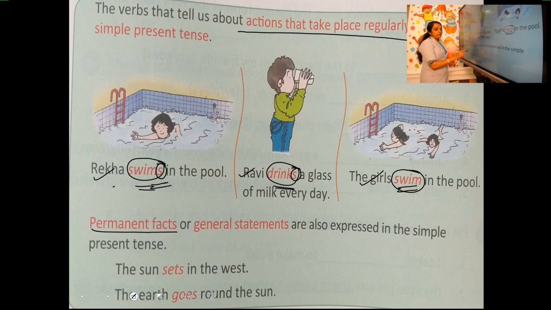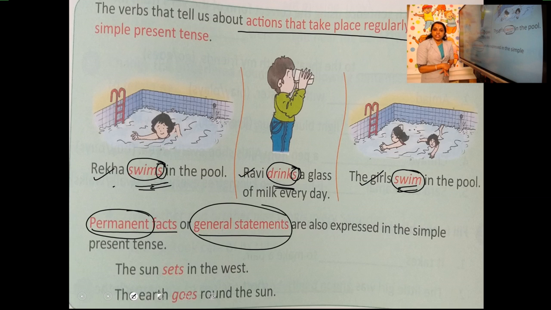Permanent facts or general statements are also expressed in the simple present tense. So the first rule is actions that take place regularly. We go to school every day. We brush our teeth every day. That is the actions that take place regularly, everyday actions. And simple present tense is also used to state an action that shows a general truth. That is permanent facts that we cannot change, or general statements that we cannot change.